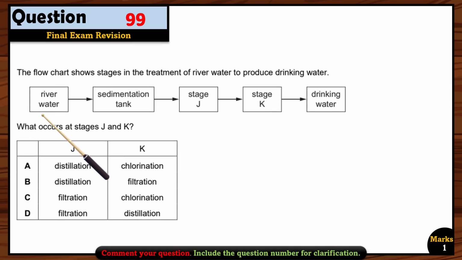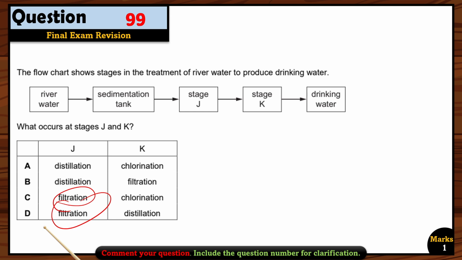Again, another question related to the water. The flow chart shows the stages in the treatment of the river water to produce drinking water. Okay, so the first step from the river water is screening to remove the large particles. After that, they use the sedimentation process in which the sand is settled down in the sedimentation tank, and then we filter it. So the top water is filtered. So after sedimentation, the next stage is filtration. So option C or D can be right.